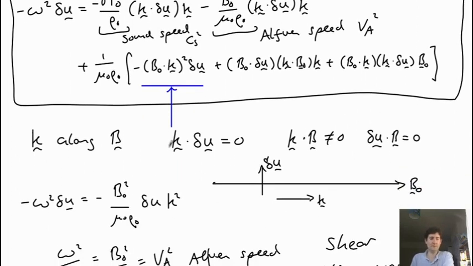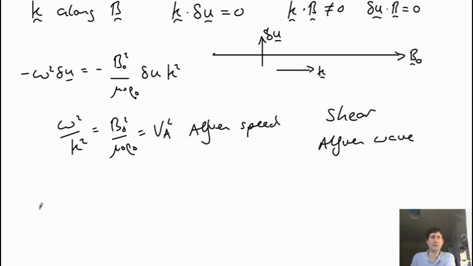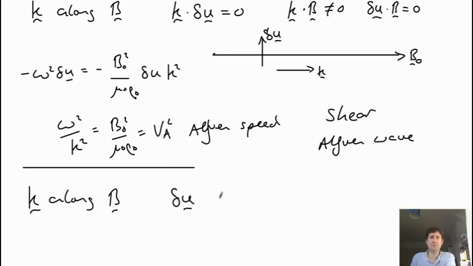So we can look at other limits. What if we have k also along B? So we have k along B. So let's go with that. So k is along B, but now we have delta u along B.